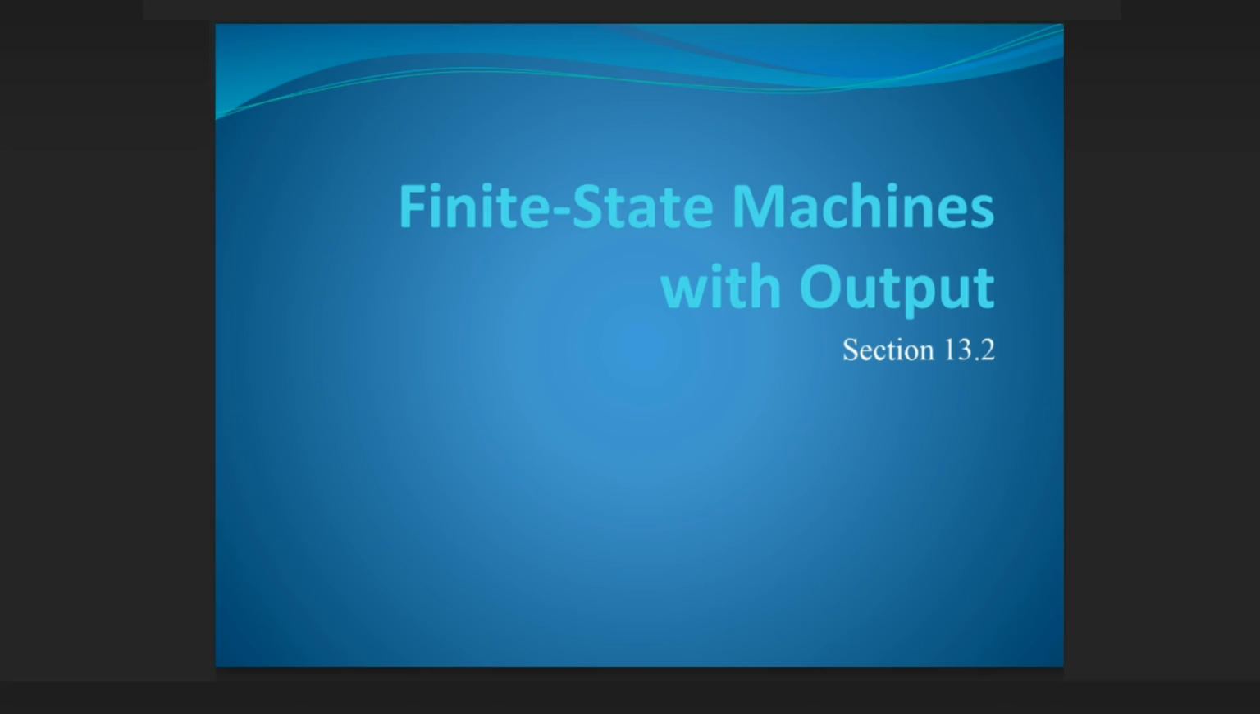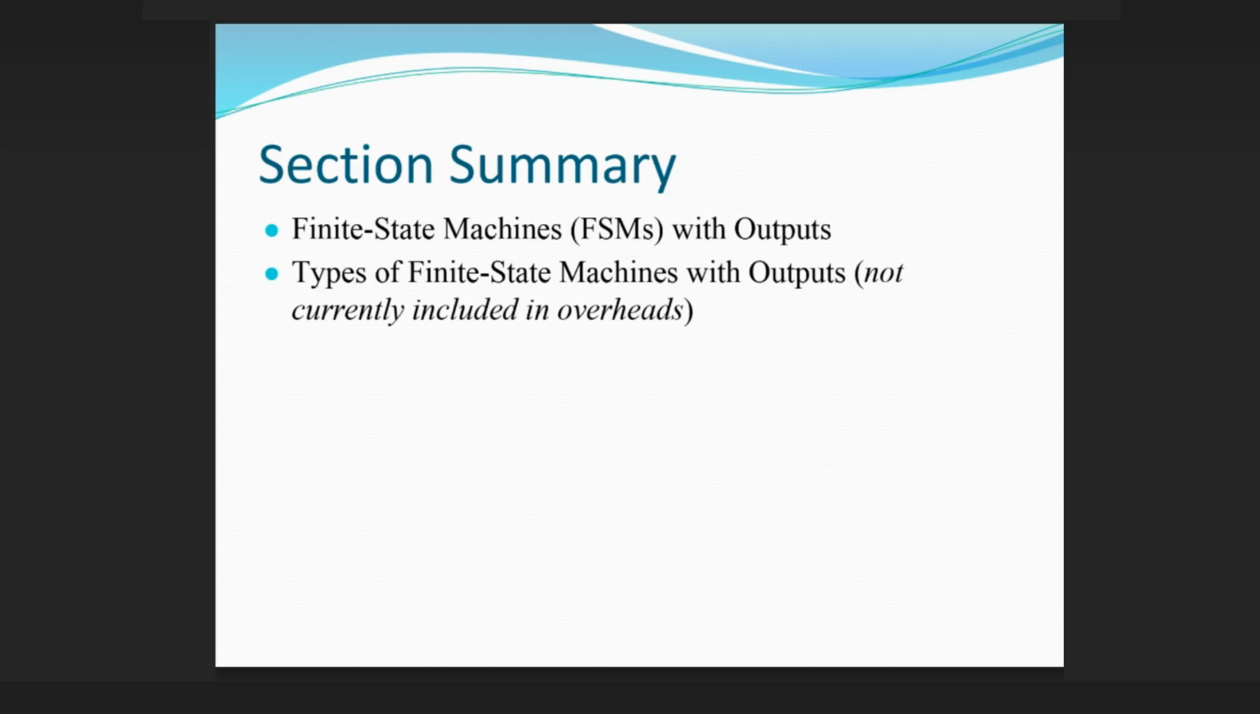Finite state machines with output. Section 13.2. Section Summary: finite state machines, FSMs, with outputs. Types of finite state machines with outputs are not currently included in the overheads.